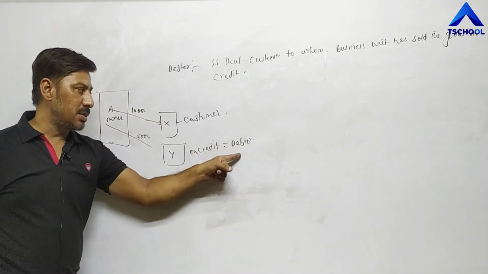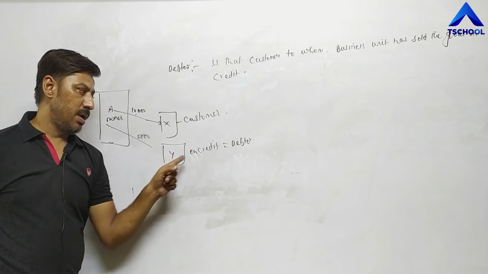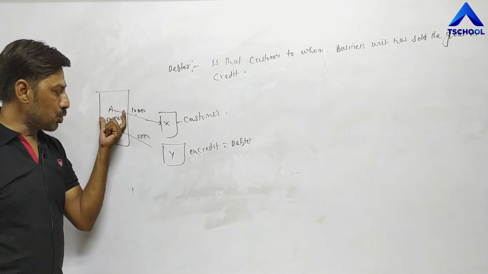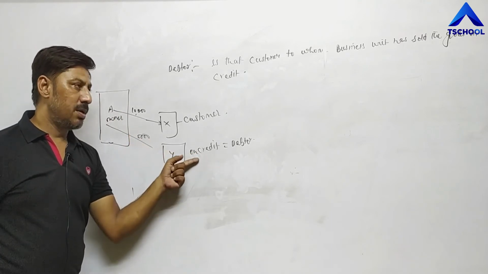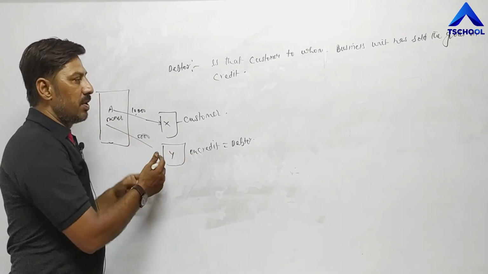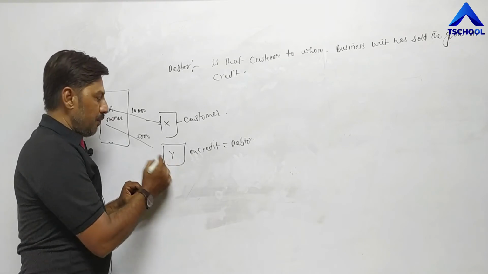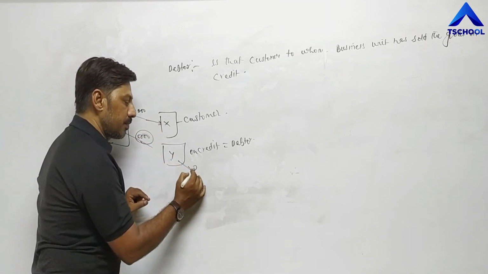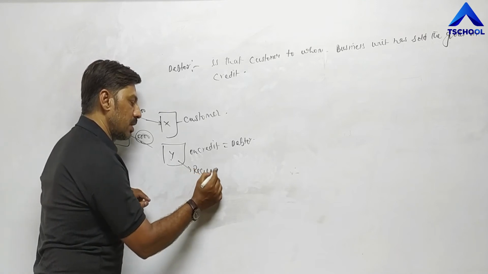Means debtor is that customer. Why? Debtor is that customer to whom business unit has sold the goods on credit. In future we have to receive 5,000 rupees from Y. That's why it is called receivable. It is a part of receivable.